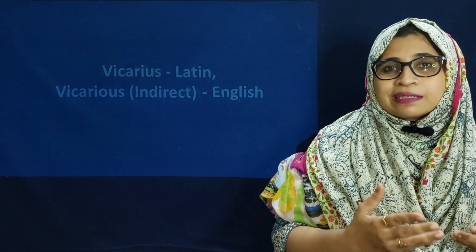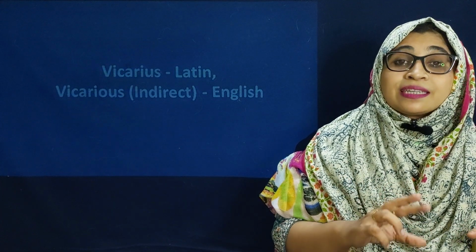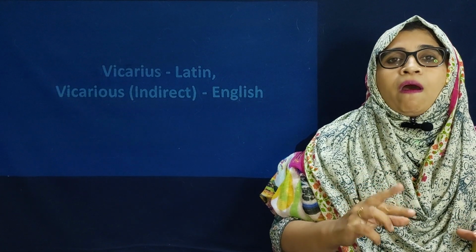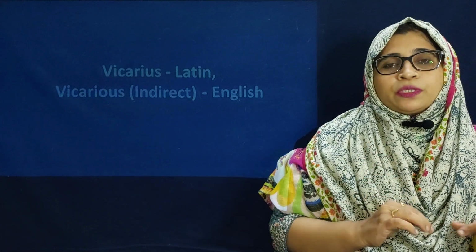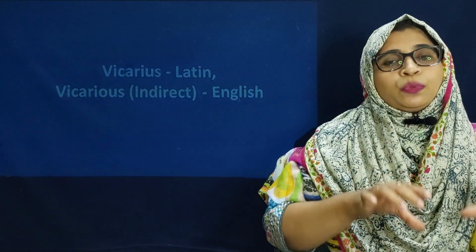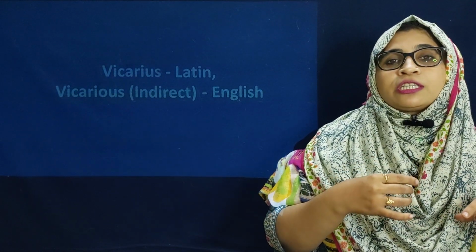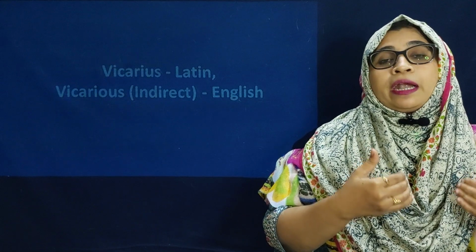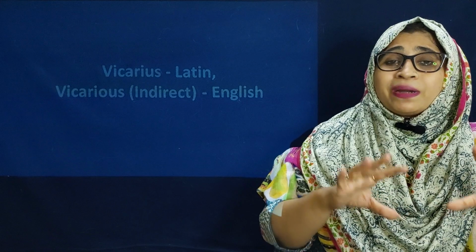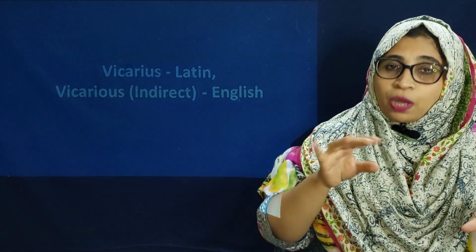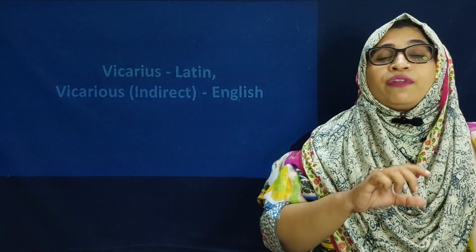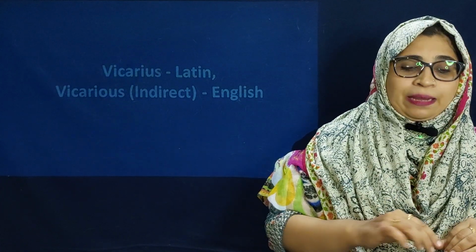Vicarious means what? It is a Latin term in the sense of indirect or alternative. Suppose someone committed a tortious act, then directly that person is liable. If I committed a tortious act, directly I will be liable and I'll have to give compensation to the victim party, right? But in some situations, without fault, without negligence, indirectly the other party will be liable. Such kind of liability is called vicarious liability.